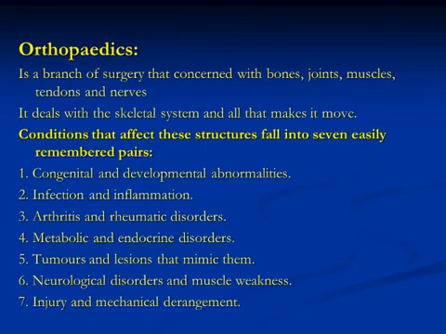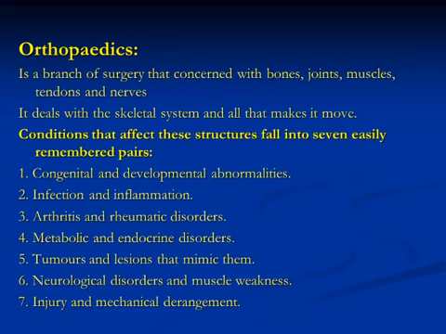The conditions that affect these structures fall into 7 easily remembered pairs. So we receive congenital and developmental abnormalities that can affect the skeletal system, also infections and inflammations of the bone and soft tissues, arthritis and rheumatic disorders.